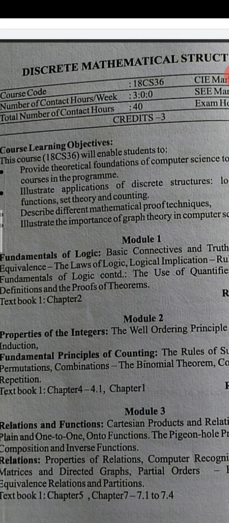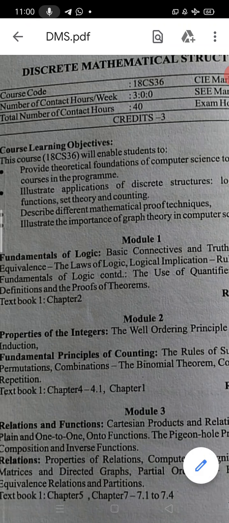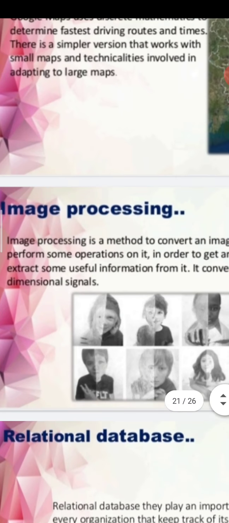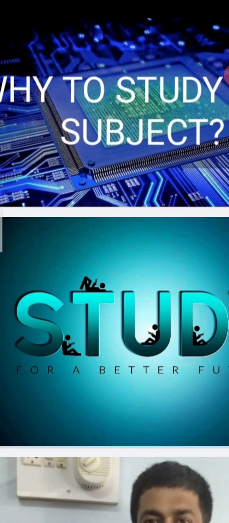Go to the library or internet and collect all the previous question papers, and arrange them unit wise. From this unit this question has come this year, next year, previous year. When you make unit wise question papers, you are going to understand the concepts. Some questions are repeated, and in some questions they have changed the problem a little bit. The question is the same, but the problems are changed, and some questions are twisted, the same question asked in a different way. You are going to understand all these things.